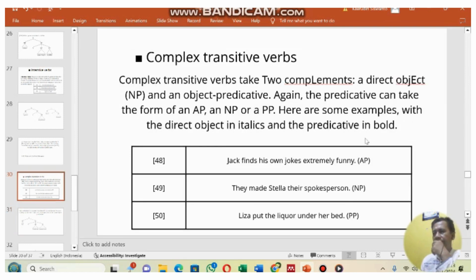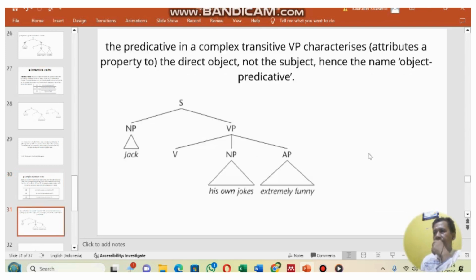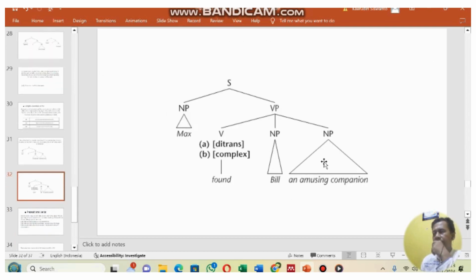Jack finds his own jokes extremely funny. They made Stella the spokesperson. Lisa put the liquor under her bed. The predicative in a complex transitive, AP, NP or PP, attributes a property to the direct object, not the subject, hence the name object predicative. This is the diagram. This is the example.